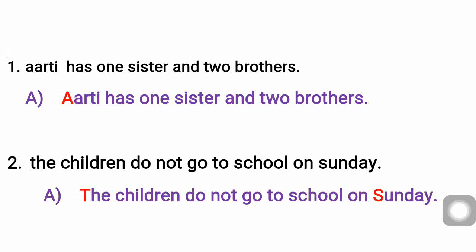So you have to rewrite the sentence with capital letters wherever needed. Here Aarti is the name of a girl, so it starts with capital letter A. Has one sister and two brothers. Sister, brother, that is a common noun, so no need to highlight with a capital letter. If it is a proper noun only, you will write it with a capital letter. Here Aarti is the proper noun, and as the sentence starts with Aarti, the name starts with a capital letter. Okay, this is the first one.